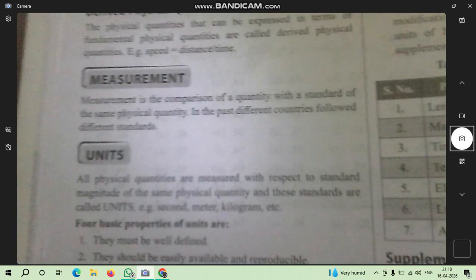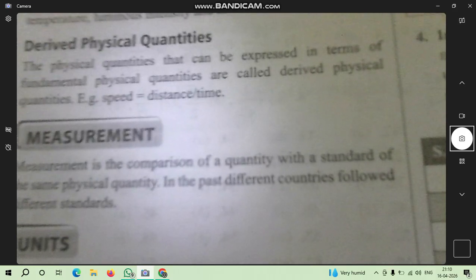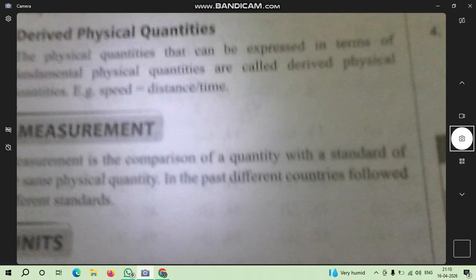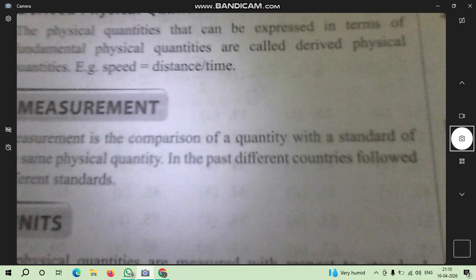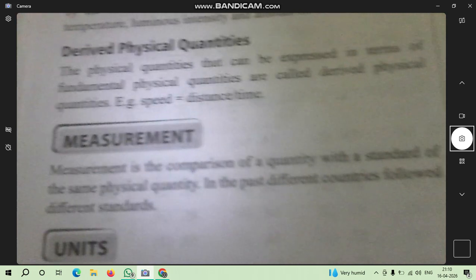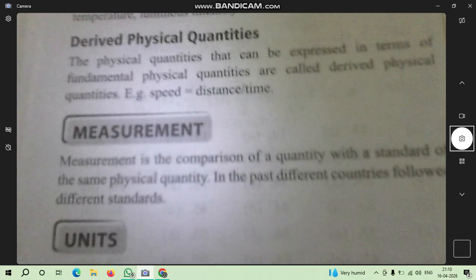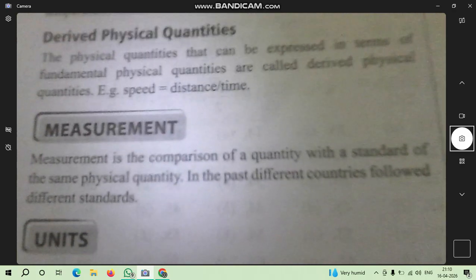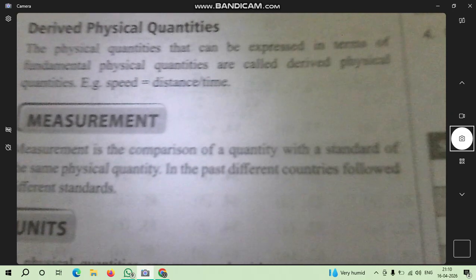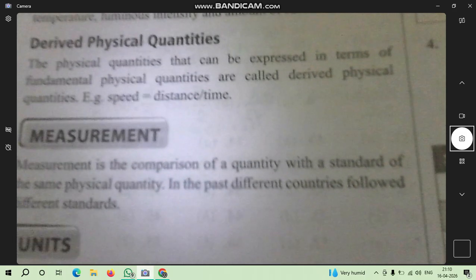We have learned that the set of fundamental physical quantities are independent of each other. But derived physical quantities are expressed in terms of fundamental quantities. For example, if we want to derive speed, then we write distance by time. So the speed formula is distance upon time.